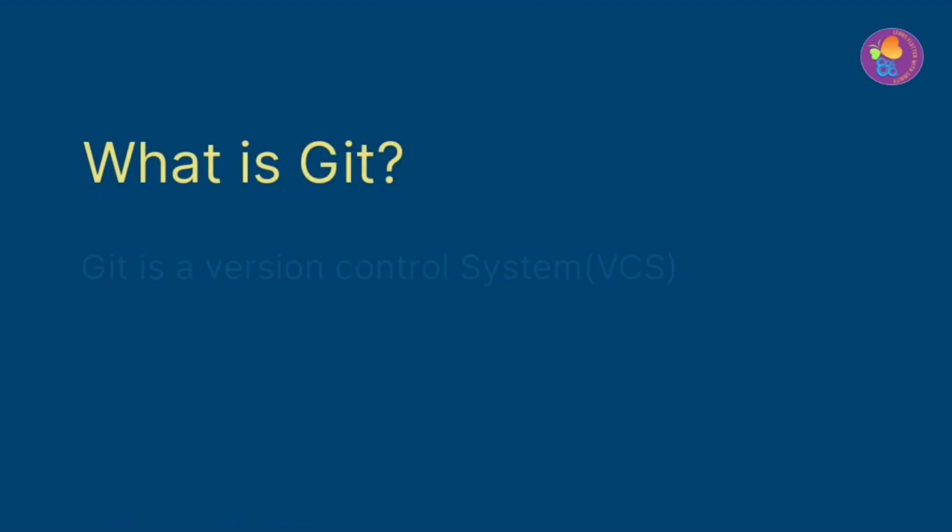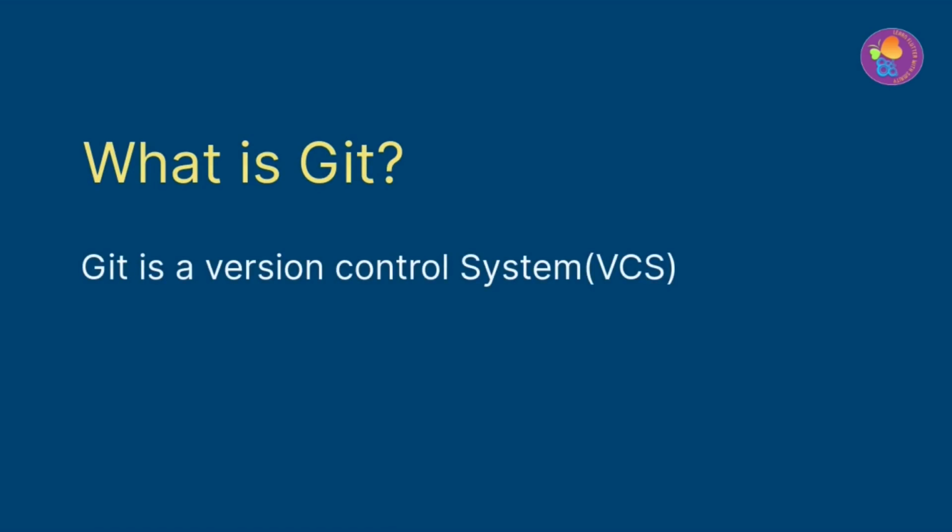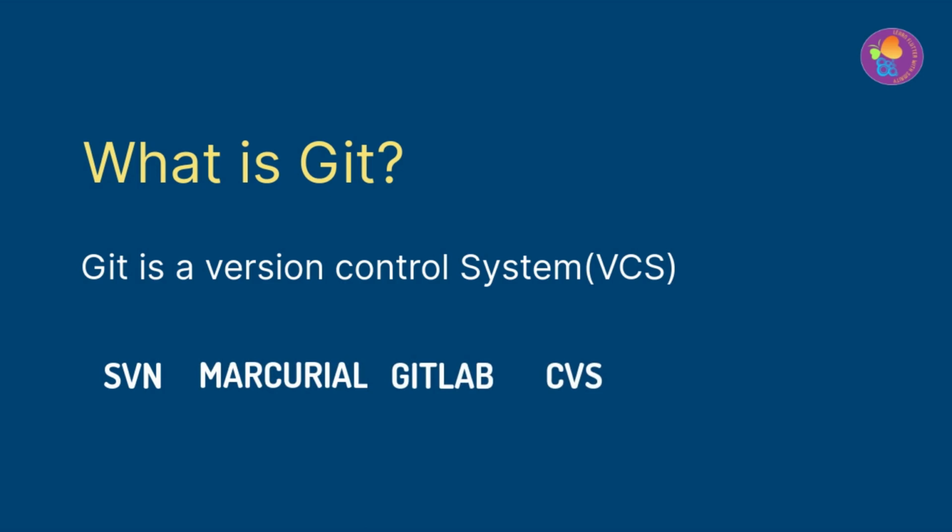Alright, but first let's understand what is Git. Git is a version control system. In short, we can call it VCS. Its job is to revise the code in our project. There are a lot of VCS. They are SVN, Mercurial, GitLab, CVS, and more.